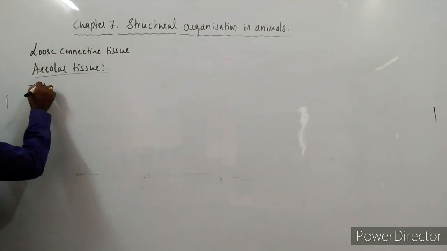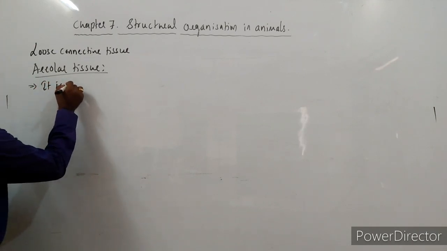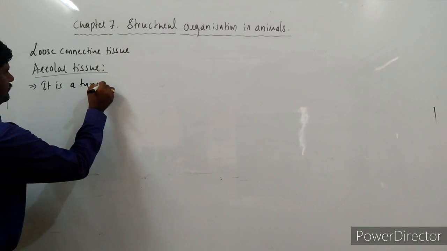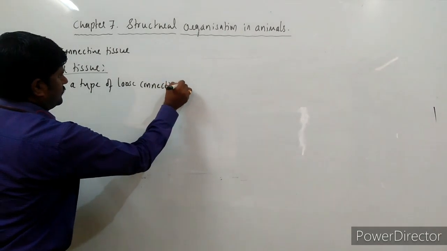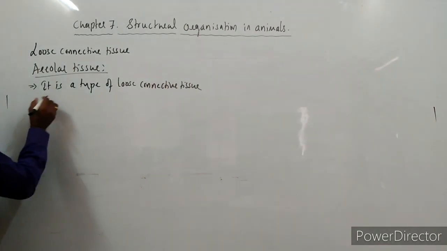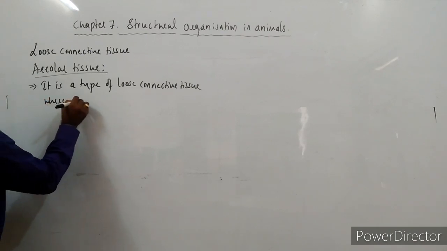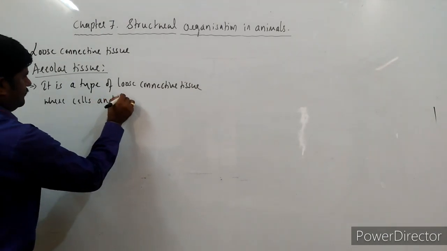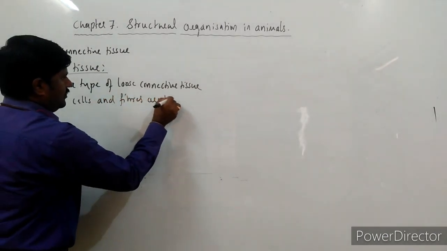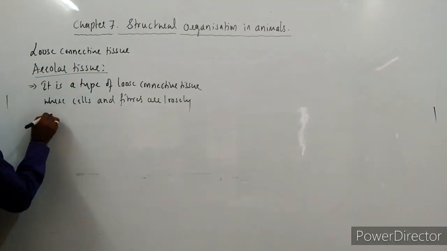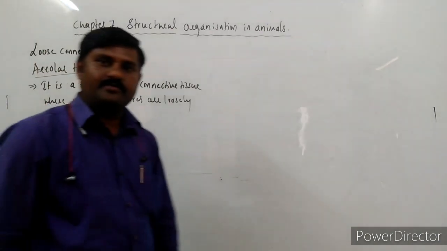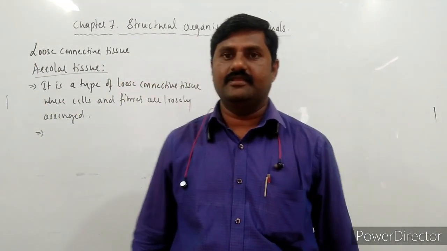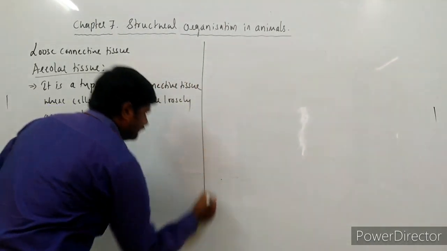So areolar tissue is a type of loose connective tissue, where cells and fibers are loosely arranged. Cells and fibers are loosely arranged in this type of connective tissue.